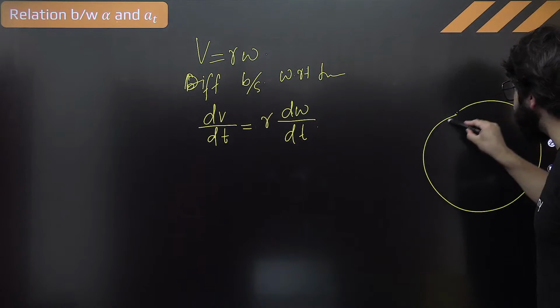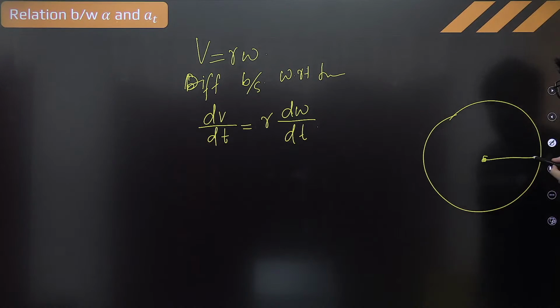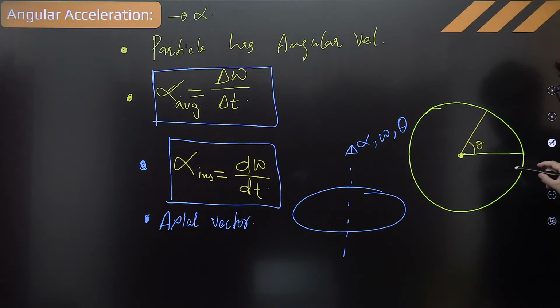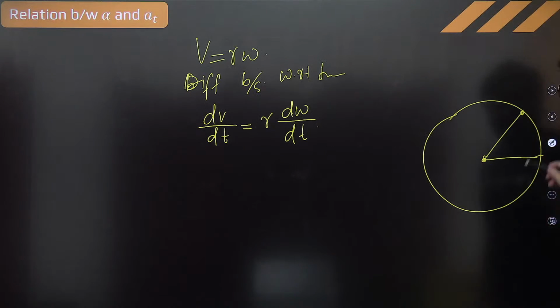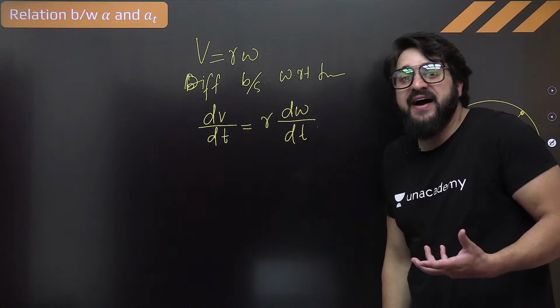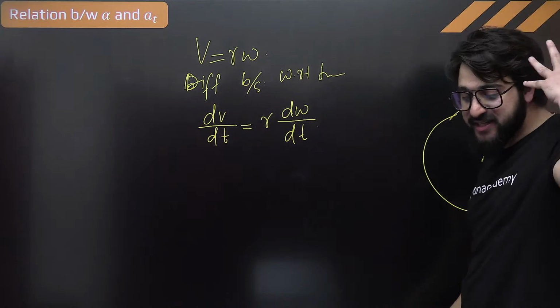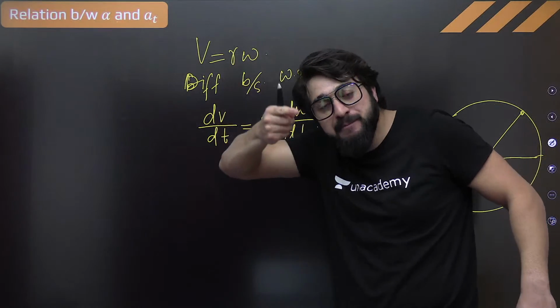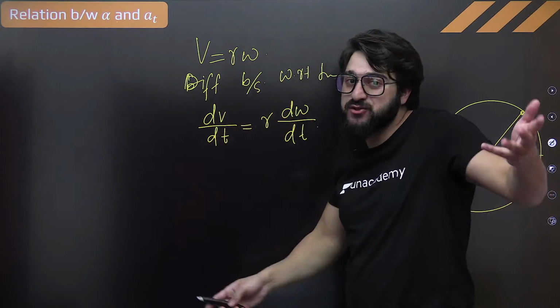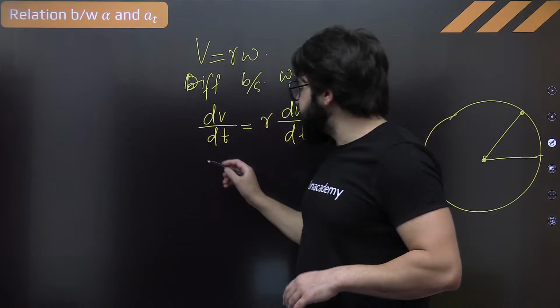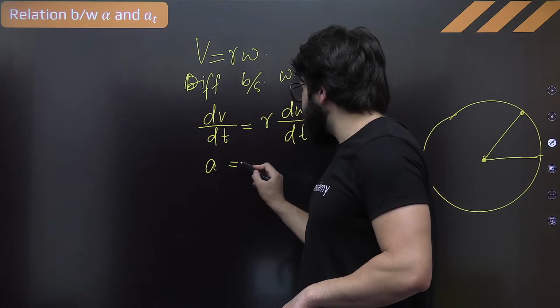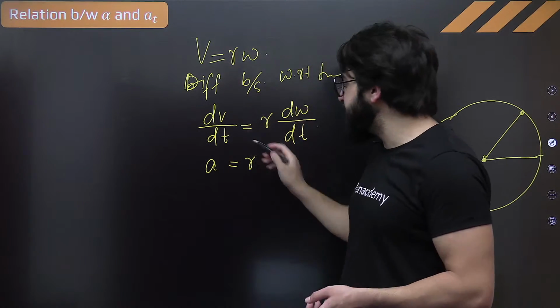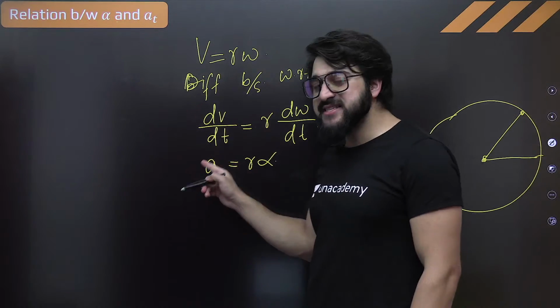What is the relation between alpha and AT? If this particle is moving in a circle, and it is having the angular acceleration alpha and the tangential acceleration AT, there will be a relation, because the particle in circle is having both the accelerations. So we say A is equal to R times d omega by dt, that is nothing but alpha. Now tell me, is this AC or AT?